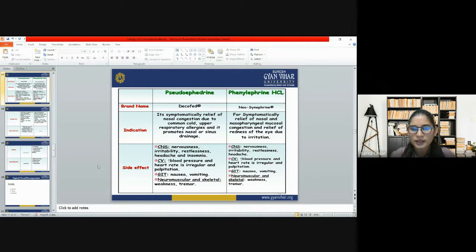In the cardiovascular system, it increases the blood pressure, heart rate is irregular, and palpitation also. In the GIT, it causes nausea and vomiting, and in the neuromuscular and skeletal system, it causes weakness and tremor.